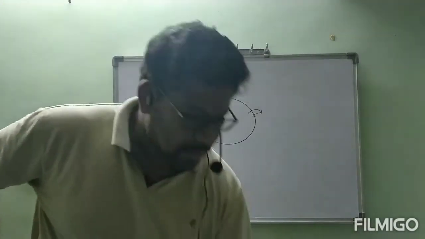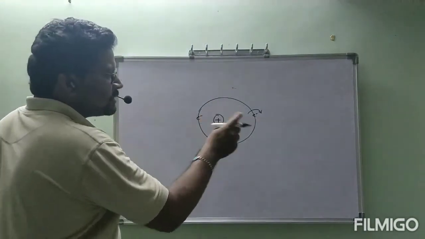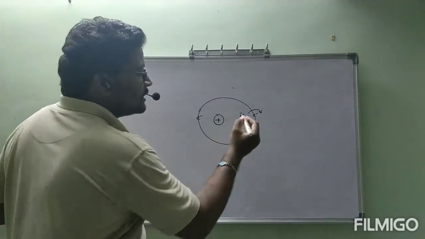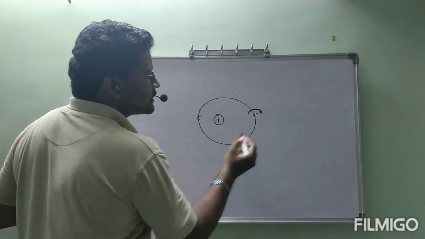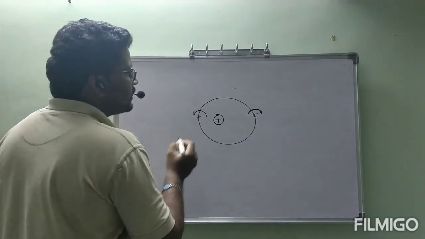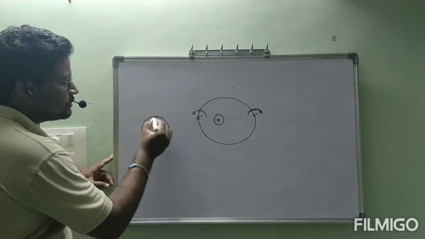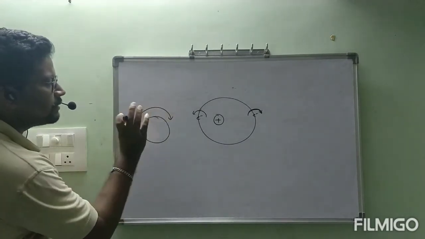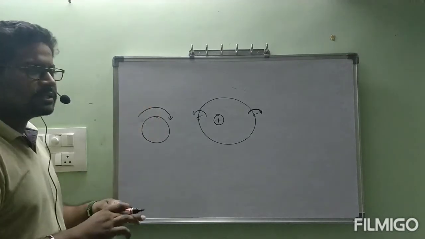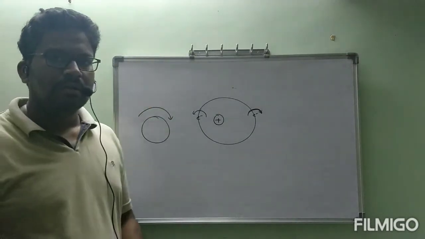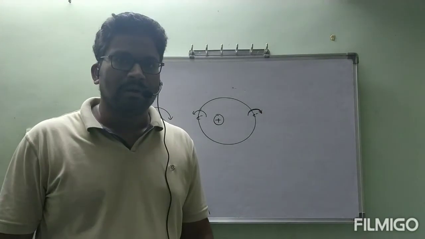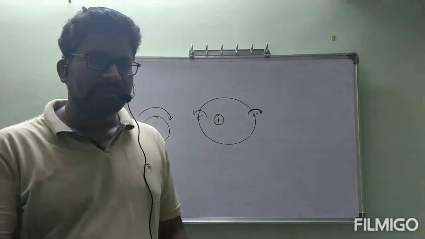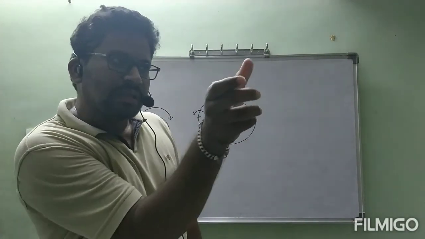See, these 2 electrons are present in one orbital. This electron spins in clockwise direction and this electron spins in anti-clockwise. Imagine this one as an electron, spinning like this, like a ball that spins, like spinners.